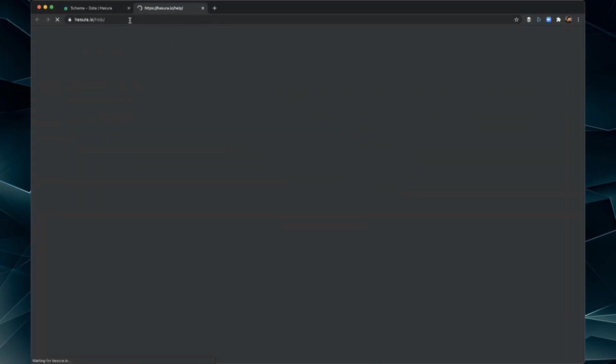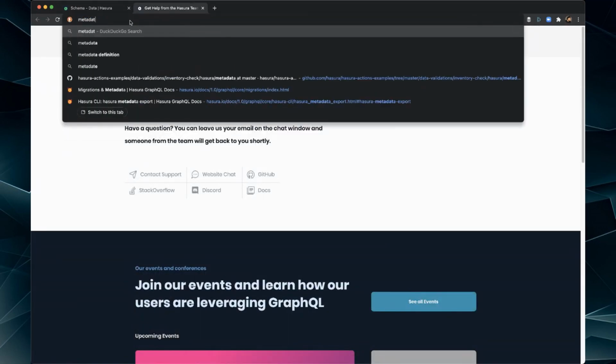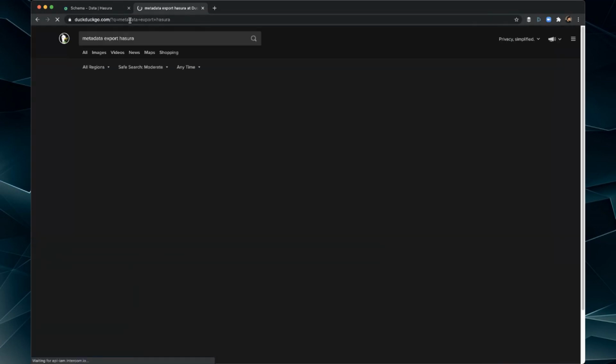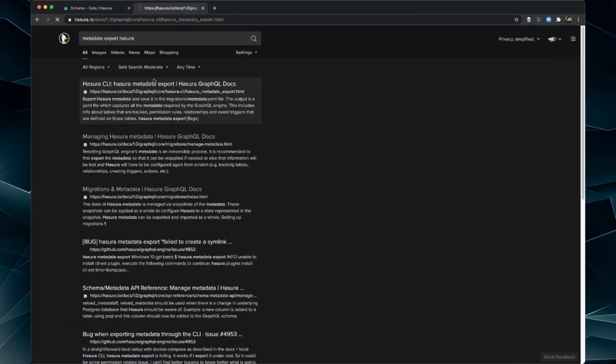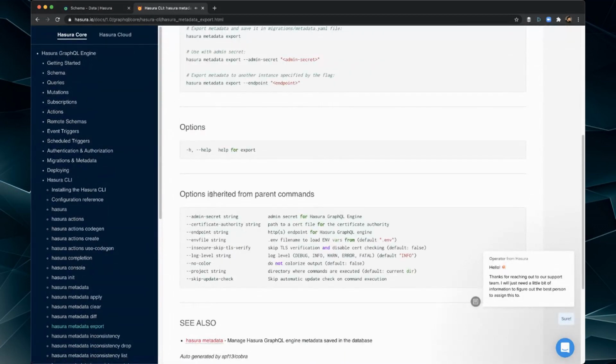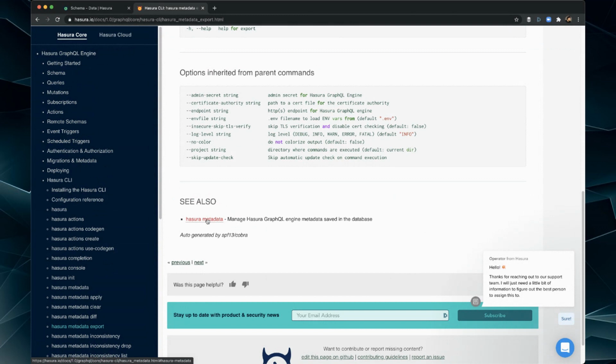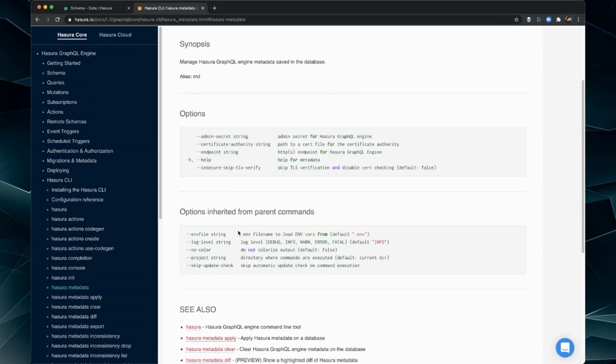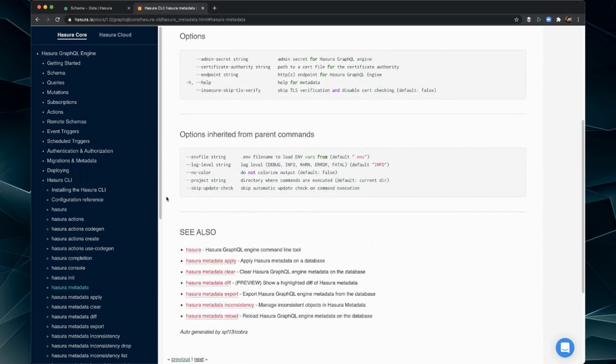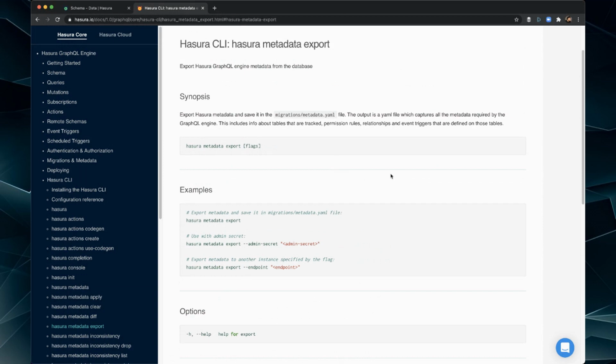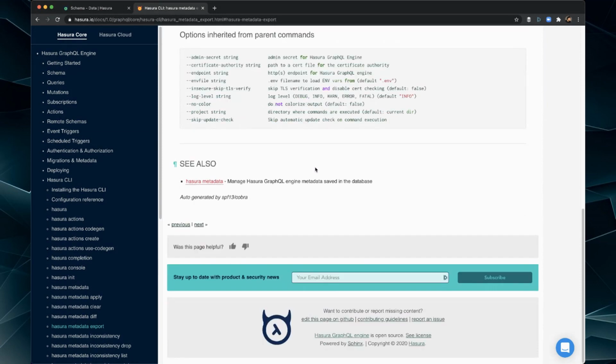Let's do help real quick. Metadata export Hasura. I didn't want that kind of help. I just want to do this. There it is. Export expands the. There is a way to do this in the UI, and I'm completely spacing on how to do that. And the endpoint is using the config.yaml. I guess we will skip that at the moment.